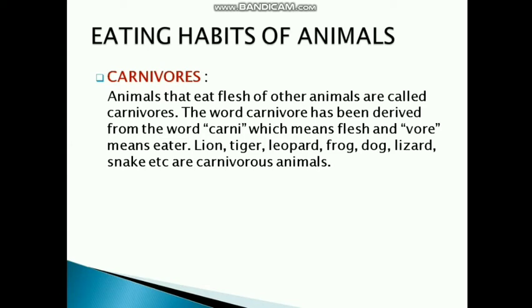Lion and tiger have sharp pointed teeth to cut or to tear the flesh. On the other side, snakes swallow the whole food. Okay, so these are the carnivores.